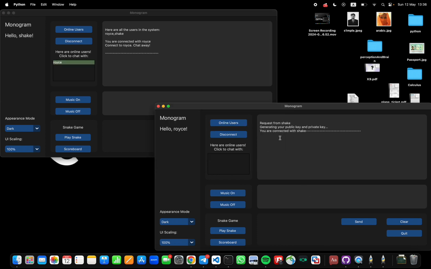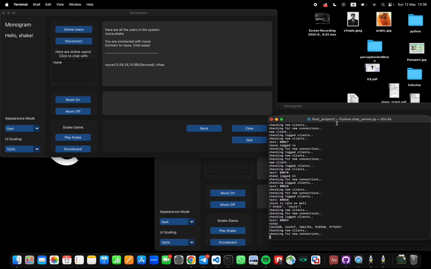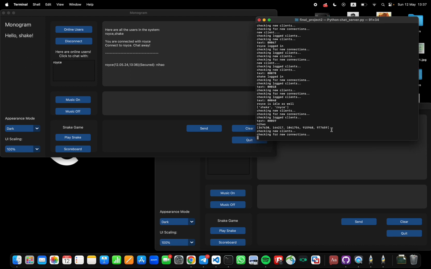Royce can see that we're connected to Shake. So Royce wants to write Ni hao. And Shake gets a message, Ni hao, and it is written as a secured message. What does it mean? It means that on the server side, the server does not see the messages we write because it is encrypted. So here we wrote Ni hao just to show you what the message is, and it is encrypted, it is how the server sees it.